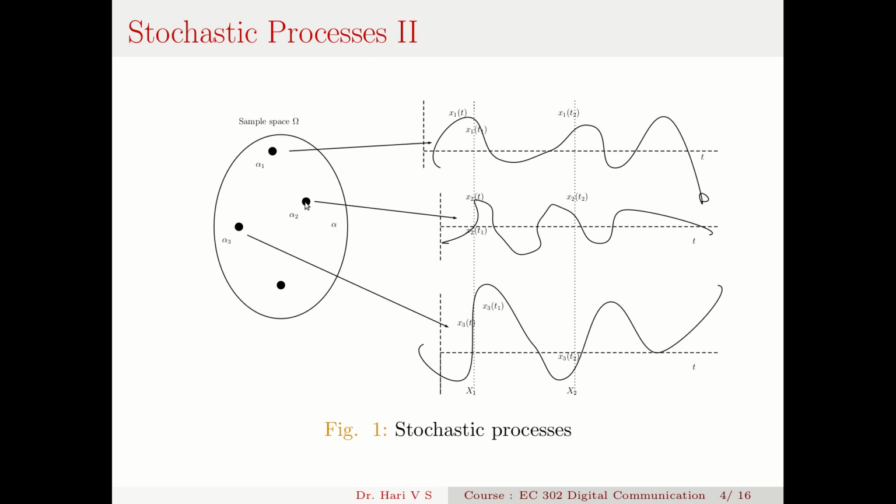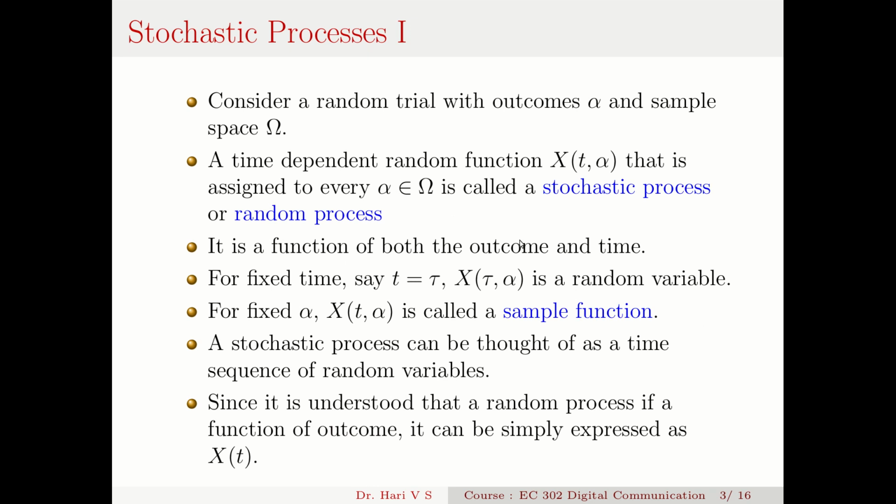Associated with alpha 2 I have another sample function, say x2(t), and associated with alpha 3 I have x3(t), etc. The whole ensemble is called a stochastic process. And if you take a snapshot in time, at t equal to t1, it's a random variable, this is another random variable x2, and this is the first sample function, this is the second sample function, this the third sample function. The whole ensemble is called a stochastic process or random process.